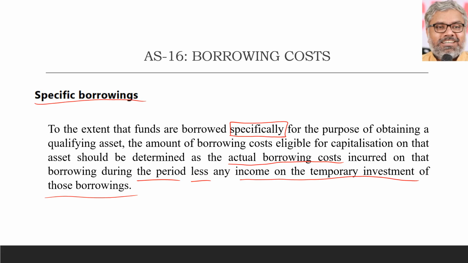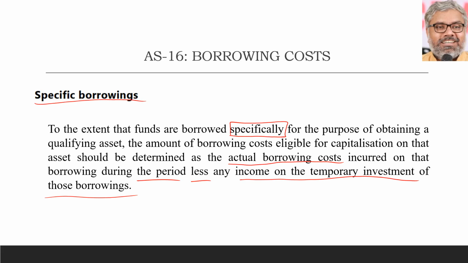But the main point is, from that borrowing cost we have to reduce any income that is generated on the temporary investment of these borrowings. In other words, when the borrowing has already been made, that may not be entirely spent immediately for the purpose of the construction or acquisition of the qualifying asset.